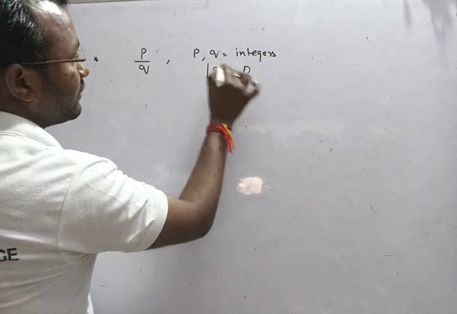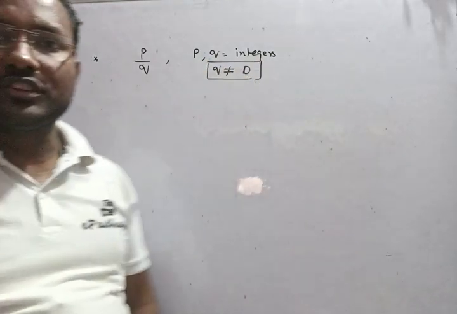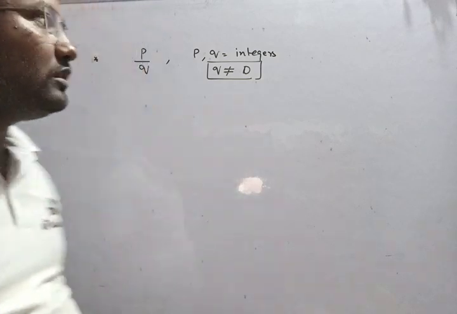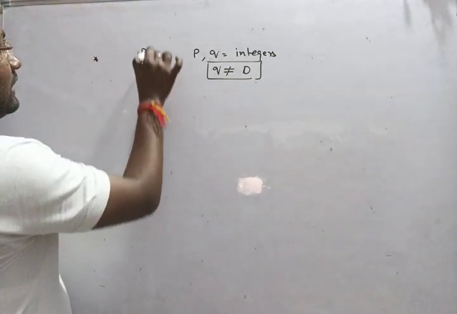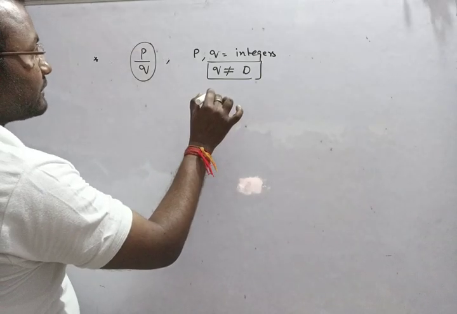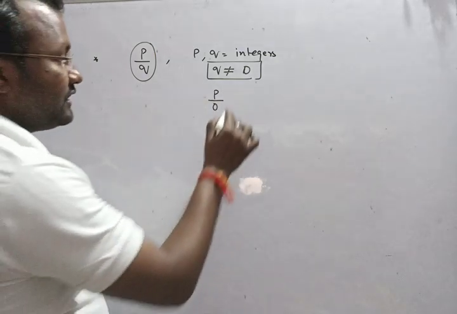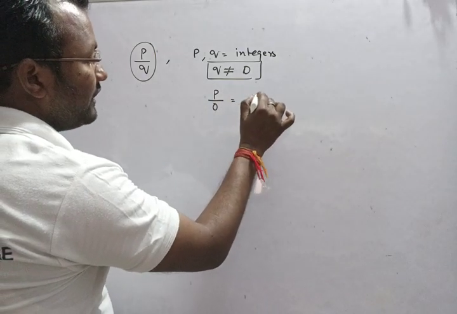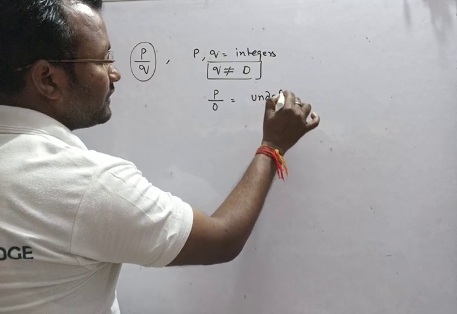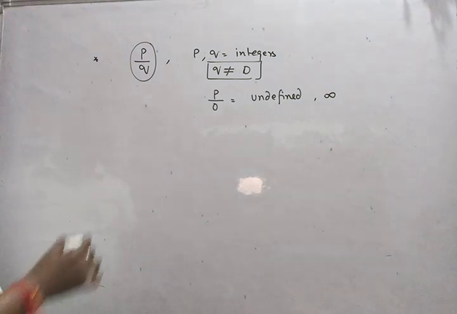So she asked me, why can Q not be 0 for the rational number? Then I told her that if Q is 0, then such a fraction will not exist, because in mathematics we have learned that any denominator cannot be 0. If it is 0, it will be undefined, or in general we say infinity.